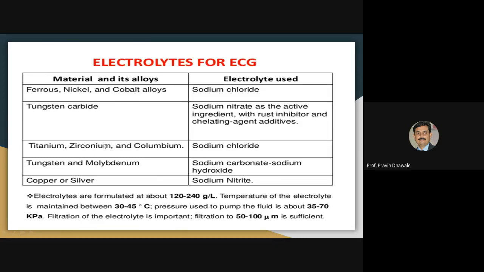Likewise, for titanium, zirconium, columbium, we require sodium chloride. Tungsten and molybdenum require sodium carbonate with sodium hydroxide also. Whenever you go for the machining of copper or silver, you use sodium nitrate as an electrolyte. Read this slide, or if possible, write down the name of the material and the proper selection of the electrolyte for machining such materials by using the electrochemical grinding process.